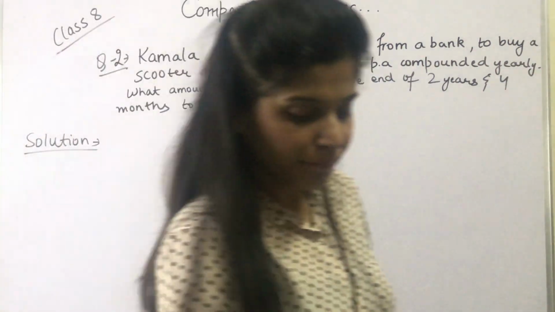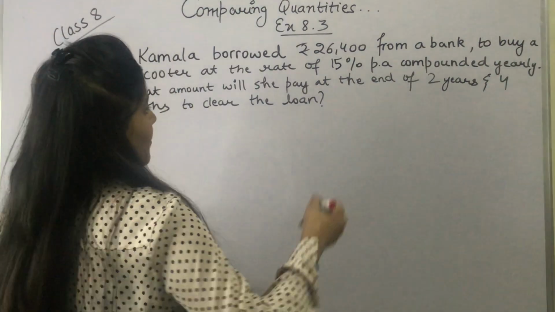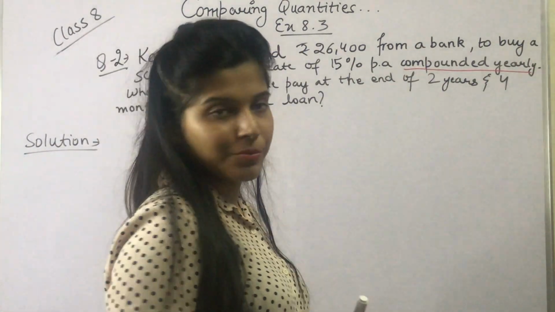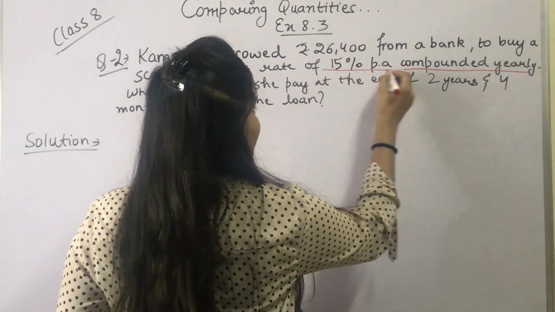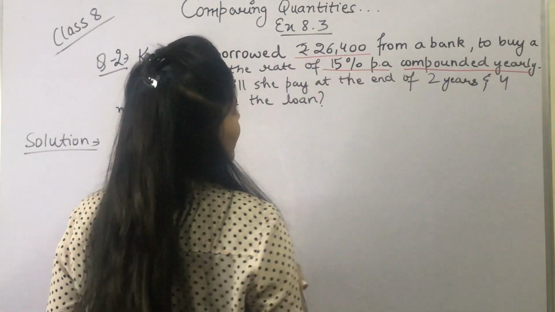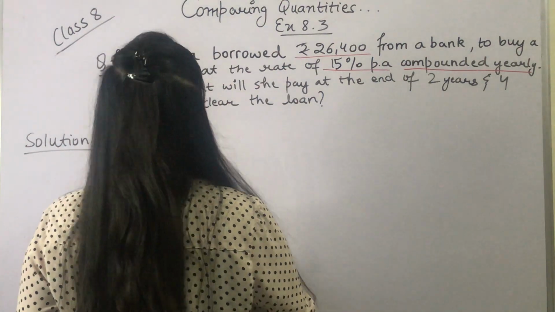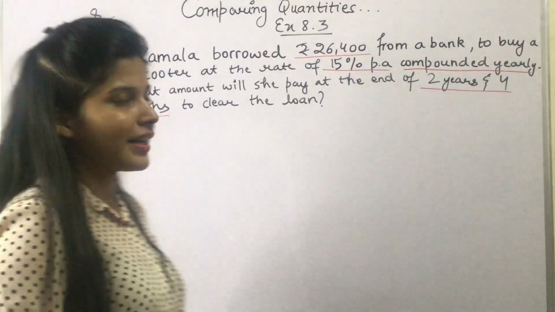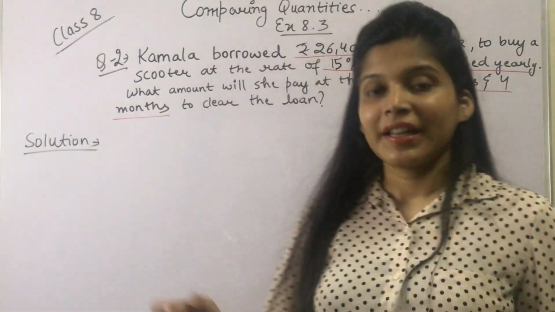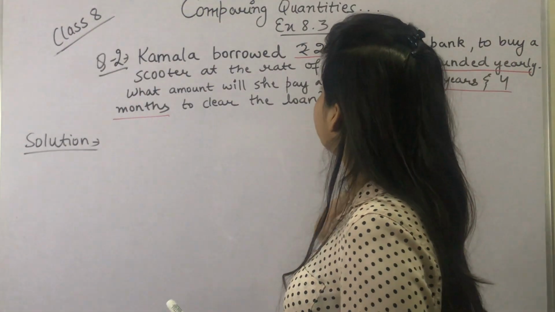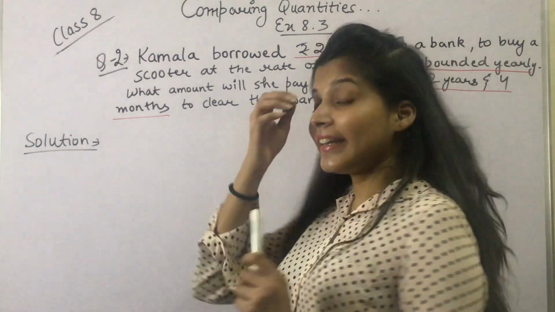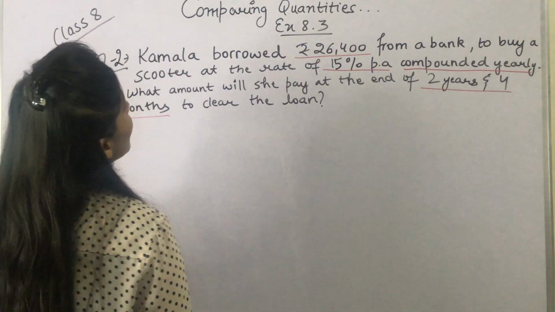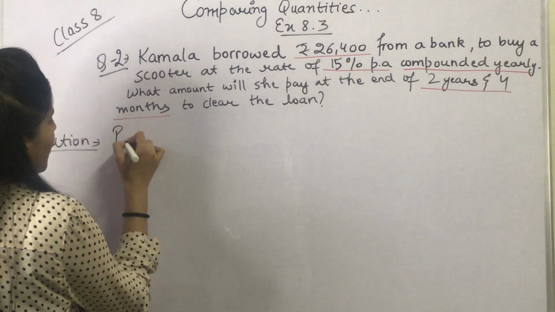So the point we need to remember is that this is compounded yearly, or we can say compounded annually. Rate is 15% per annum, principal is 26,400 and time is 2 years and 4 months. These are the important points. So we have to find the compound interest and the amount. First we will write what is given.